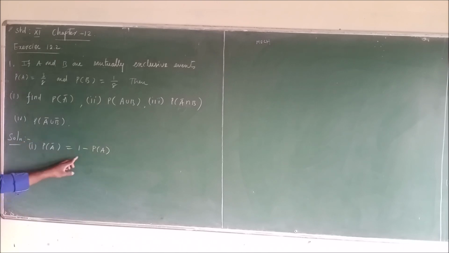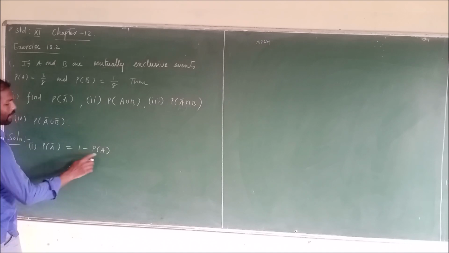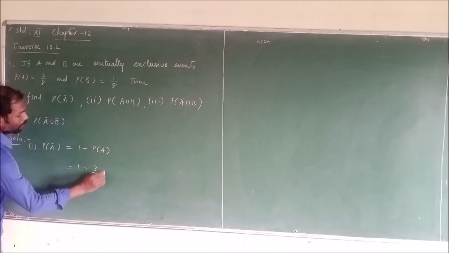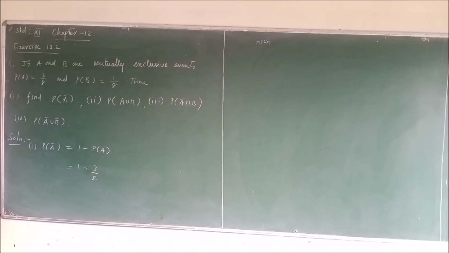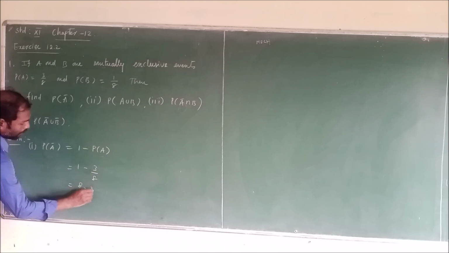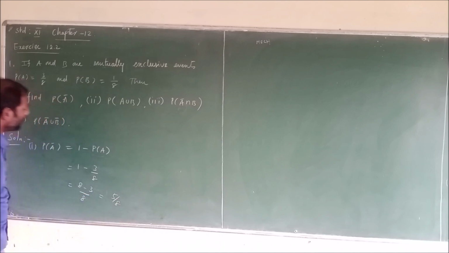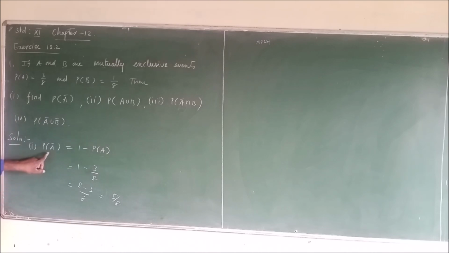Probability of A is 3 by 8. So with LCM 8, 8 minus 3 by 8 equals 5 by 8, which is the probability of A bar.